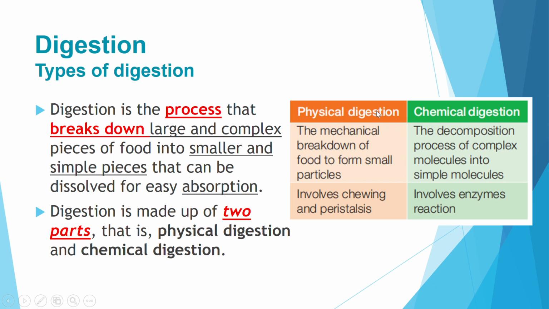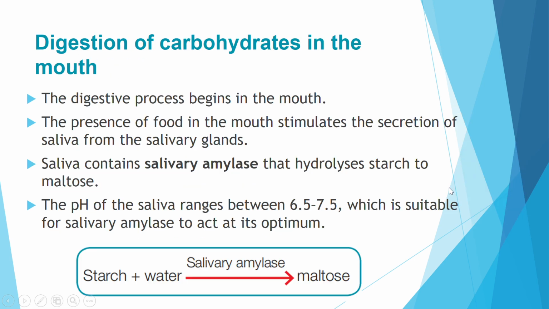So what is physical digestion? It is the mechanical breakdown of food into particles by means of chewing, using our teeth, and also the peristalsis action. Chemical digestion involves chemicals, and that is actually referring to enzymes. It is the decomposition process of complex molecules into simple ones.